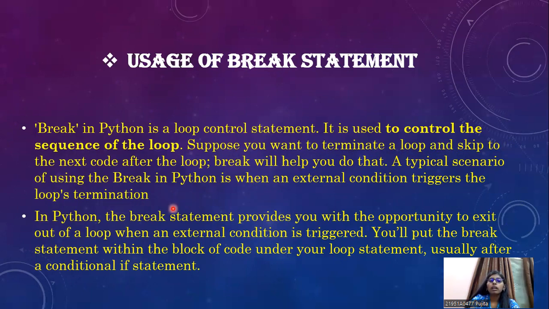The break statement provides you with the opportunity to exit out of the loop when an external condition is triggered. You will put the break statement within the block of code under your loop statement, usually after a conditional if statement. So this is how it is useful.